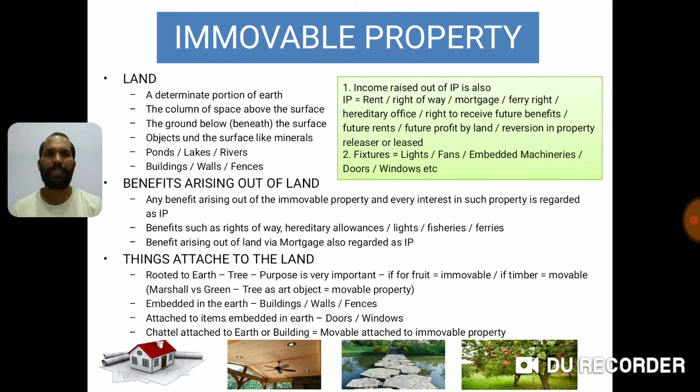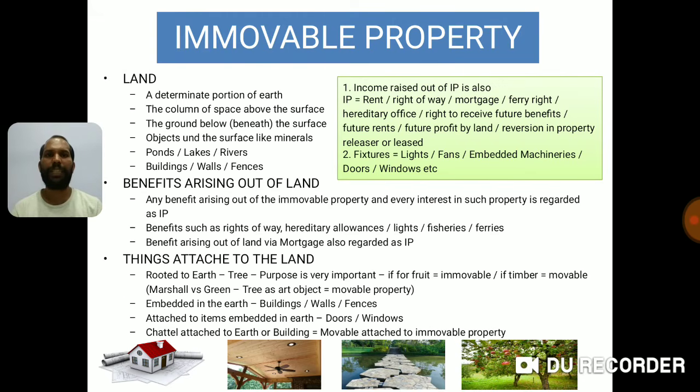Then objects under the surface like minerals. I think there is an error missing there, a spelling mistake, so please correct that by pencil and continue reading. Objects under the surface like minerals: if any mineral is available under that ground, under that 1200 square feet, the owner of the land will become the owner of that.